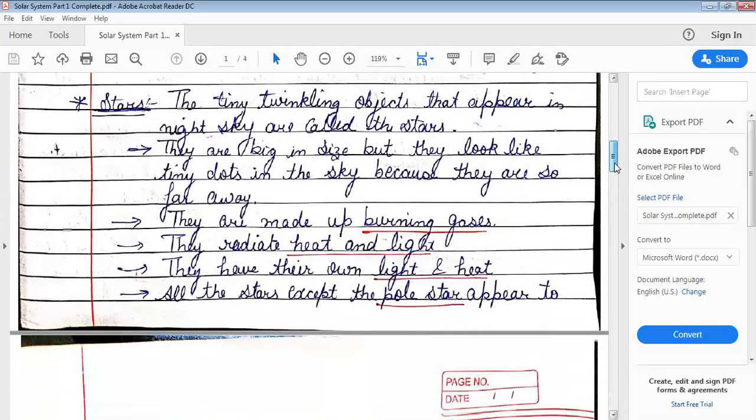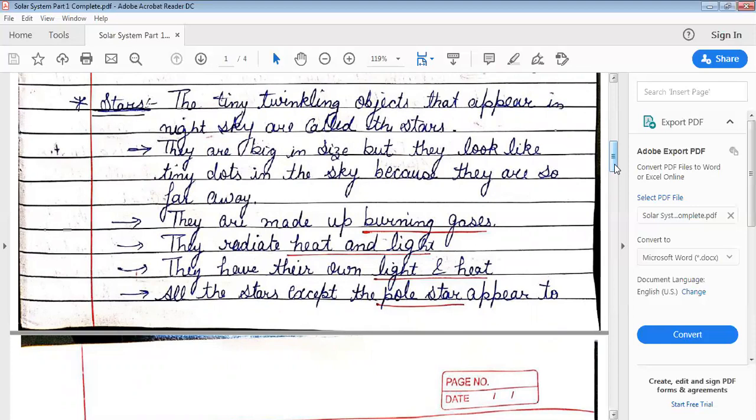Another term is stars. So we'll study about stars and their features, as I told you earlier. They are tiny twinkling objects that appear in the night sky. They are big in size but look like small objects as they are very far away from us.